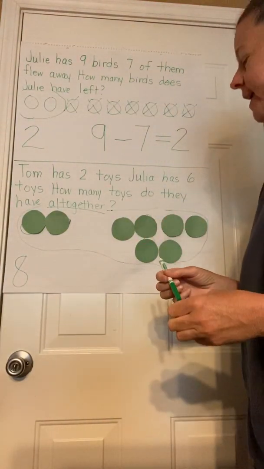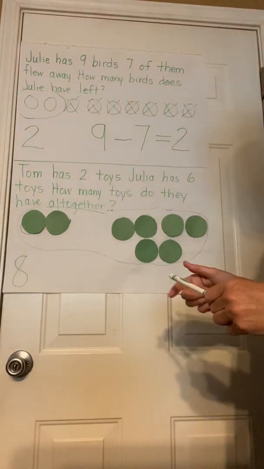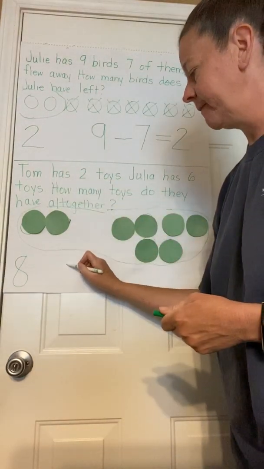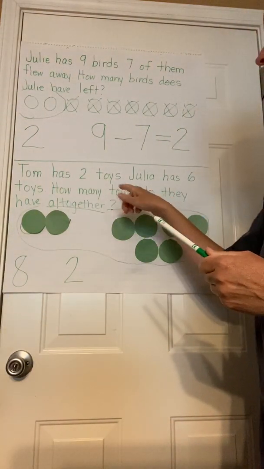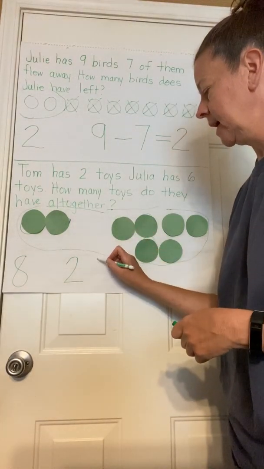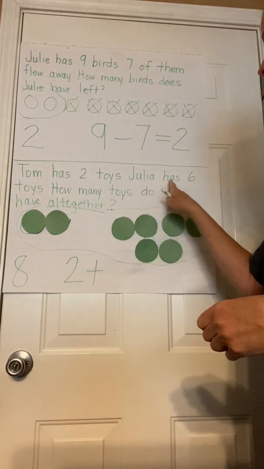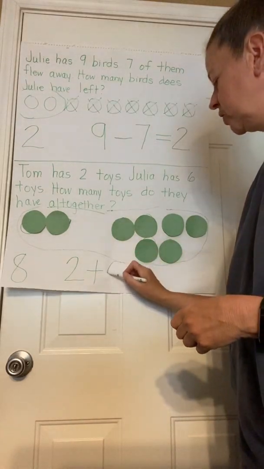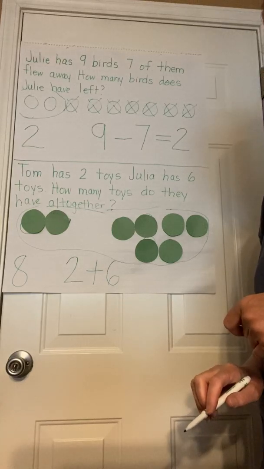Awesome. All right, now if we want to write that equation, we'll do that down here at the bottom of our paper. We start with how many toys Tom has. How many did he have? 2, right? And then Julia has 6 toys, so we're adding them together. So the adding symbol is a plus sign, which is a lowercase t. And how many did Julia have? 1, 2, 3, 4, 5, 6. 2 plus 6.